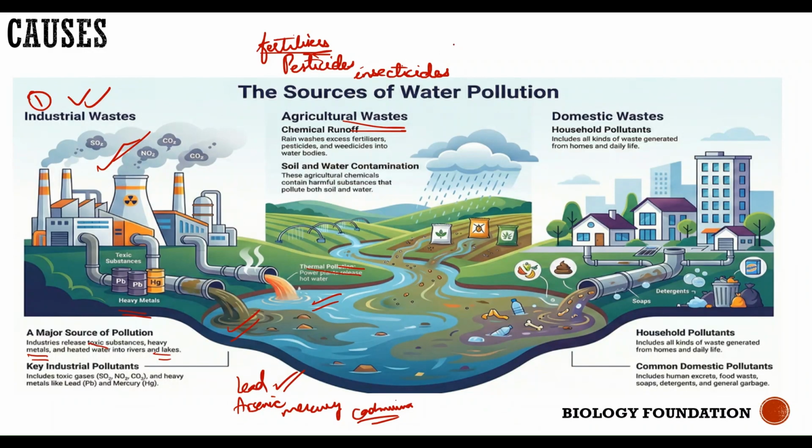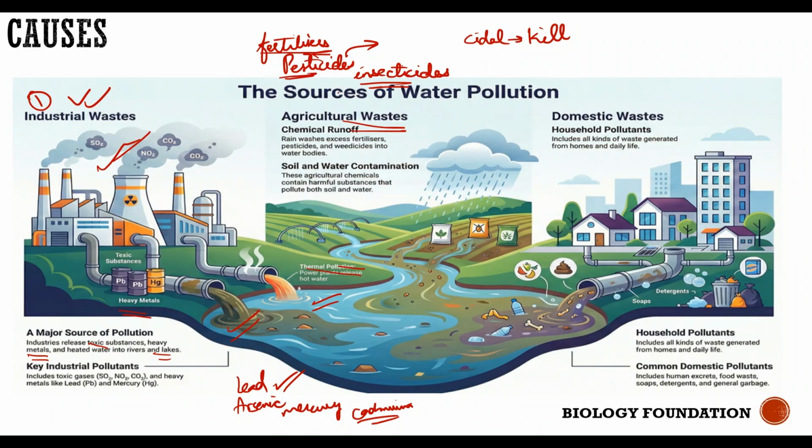What are pesticides? The suffix cide means to kill. Pests are certain insects, so these are the chemical substances used by farmers to kill insects which might damage the crop. In the same way, what are insecticides? These are again substances which kill insects that can damage the crop. Pests can be small flies which start eating the grains or damage the leaf of the plant. Insecticides are those chemical substances which kill the insects in the field, as a result of which the farmer gets a good crop.